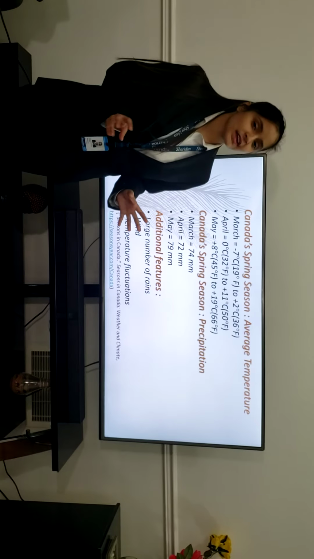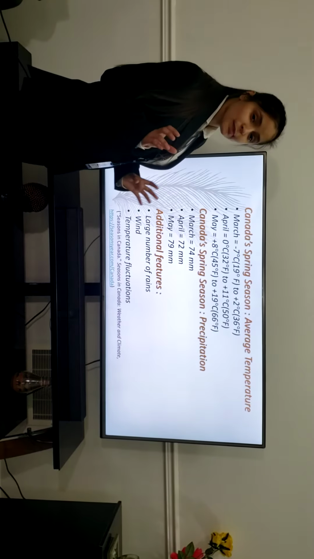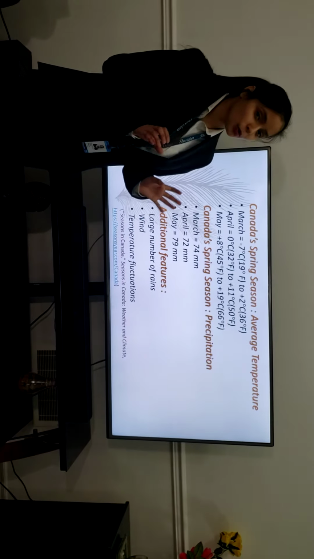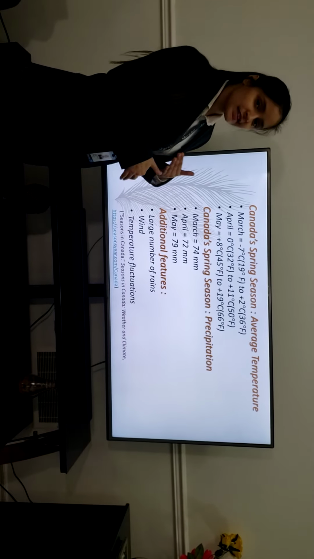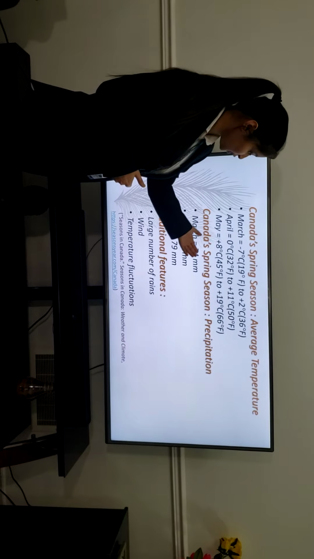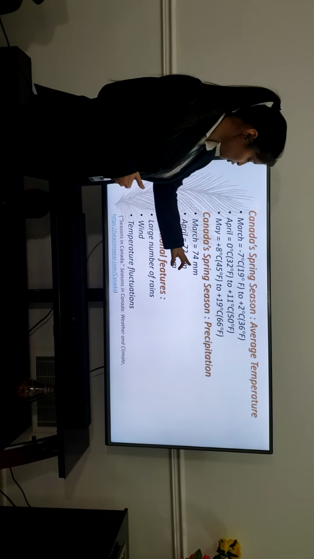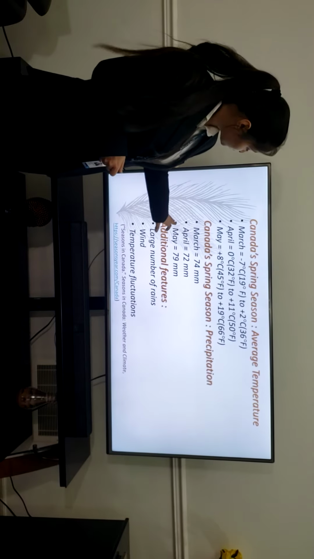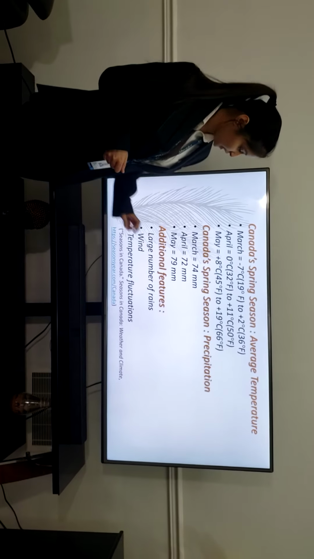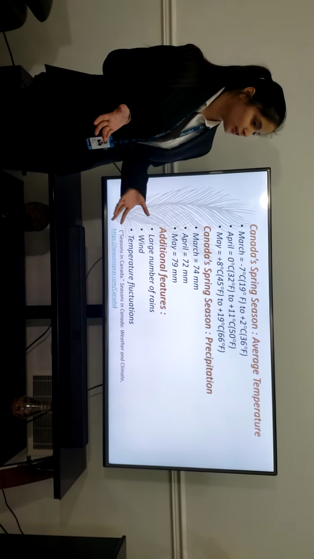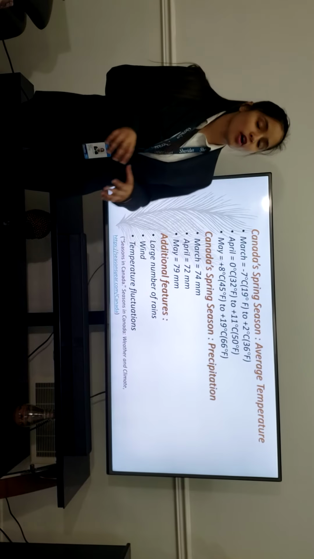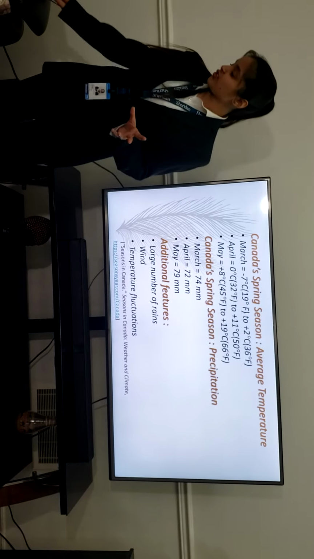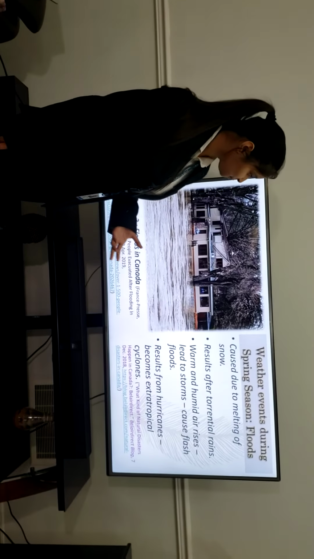Canada spring season precipitation. The minimum precipitation is in April with 72 millimeters. That rises by 2 to 74 millimeters in March, and it rises by 5 millimeters in the month of May, to 79 millimeters. An additional feature of the spring season is that there are a lot of rains and the wind blows, and there are a lot of temperature fluctuations in Canada.